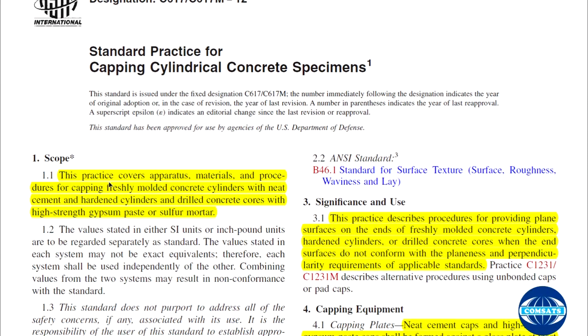Scope states that this practice covers apparatus, materials and procedures for capping freshly molded concrete cylinders with neat cement, and hardened cylinders and drilled concrete cores with high strength gypsum paste or sulfur mortar. So freshly molded concrete cylinders will be capped with cement, and hardened cylinders and drilled concrete cores with high strength gypsum paste or sulfur mortar.